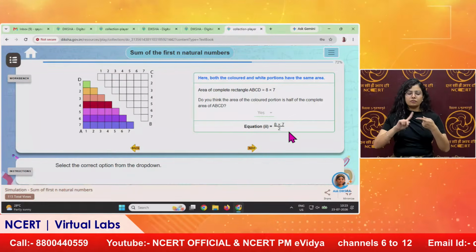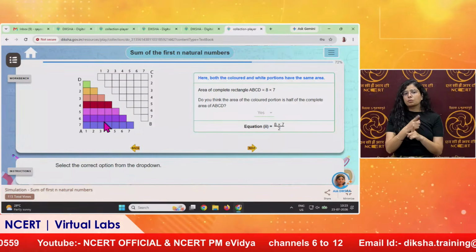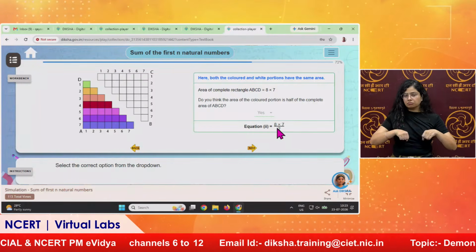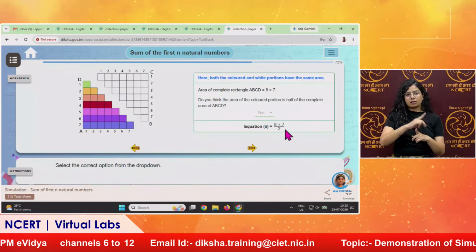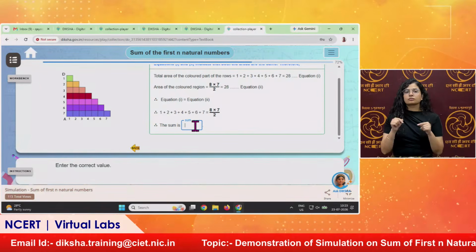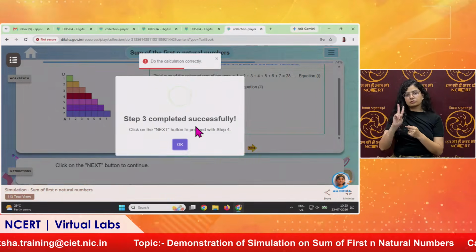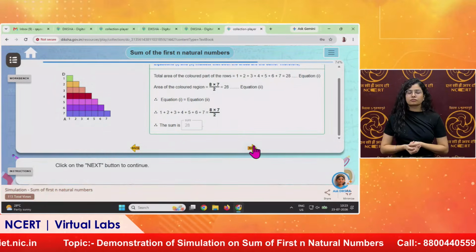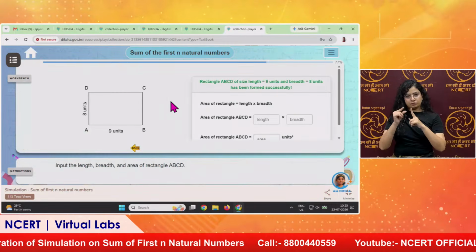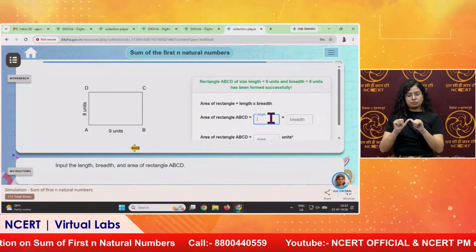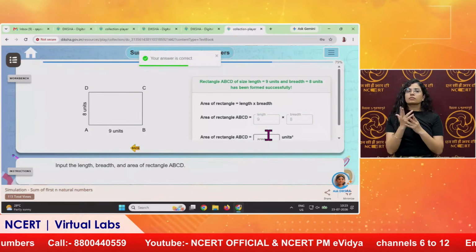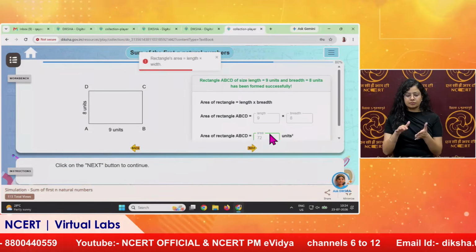Equation second says the area of the colored portion is half of the total area. Total area was this 8 into 7, that is 56, and its half will be here 28. We can see the sum will be 28 of these 7 numbers. Similarly, we will go to the final step to generate the formula. We will click here, and what is the length? Length is 9, breadth is 8, and the area is 72.